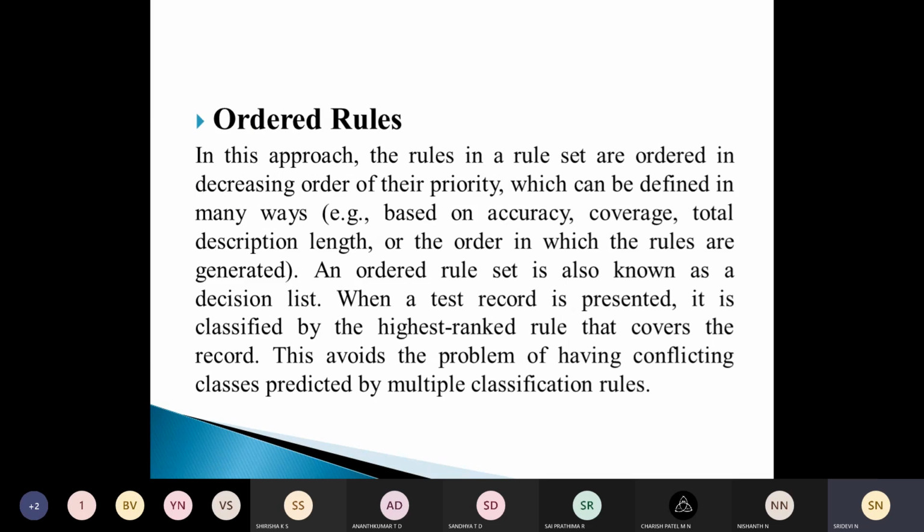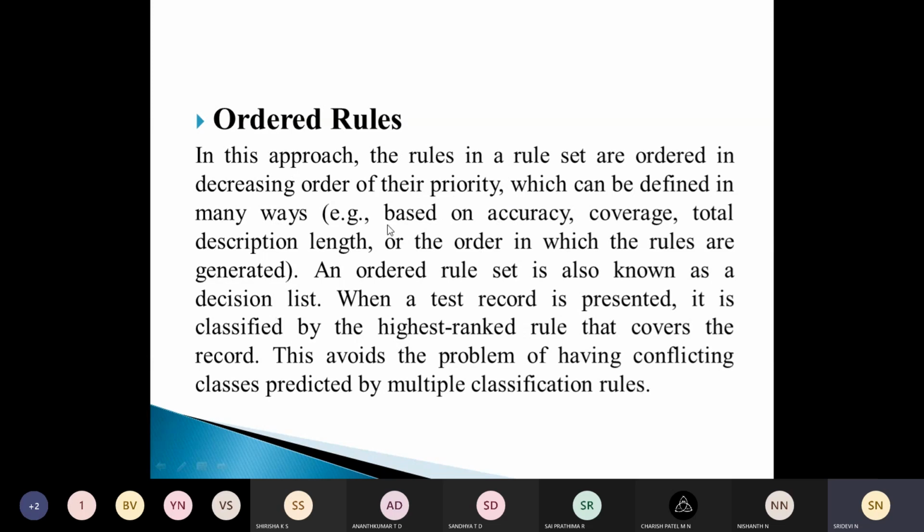What is an ordered rule set? In this approach, the rules in the rule set are ordered in decreasing order of their priority. We can order them in many ways, like by decreasing accuracy, coverage, total description length, or the order in which the rules are generated.